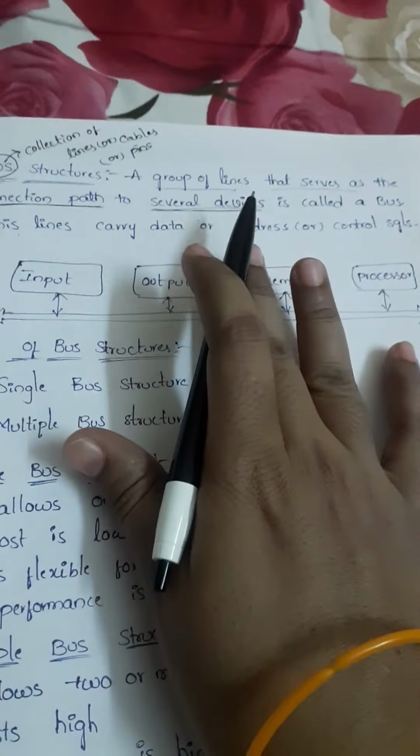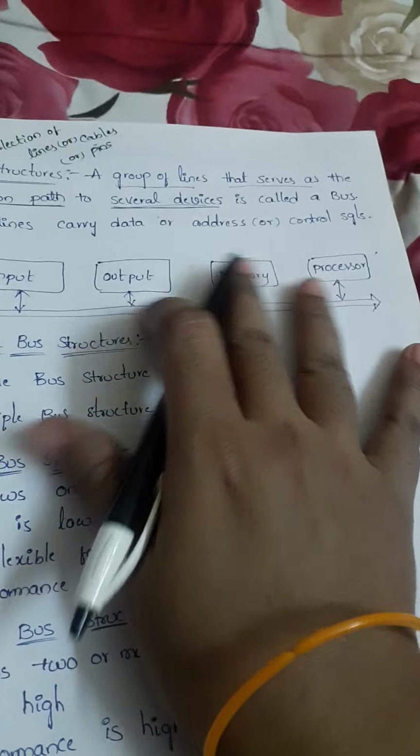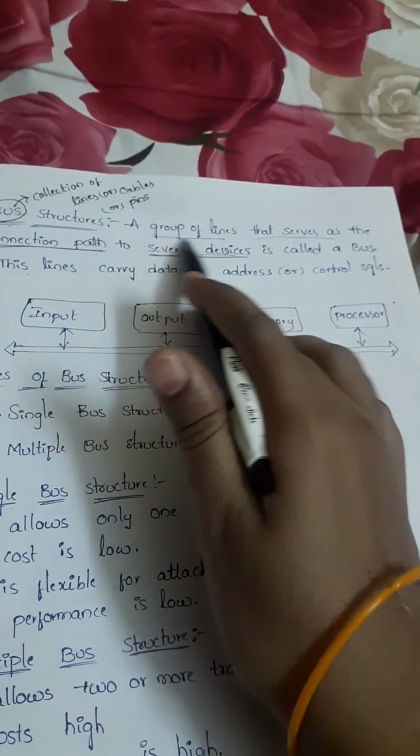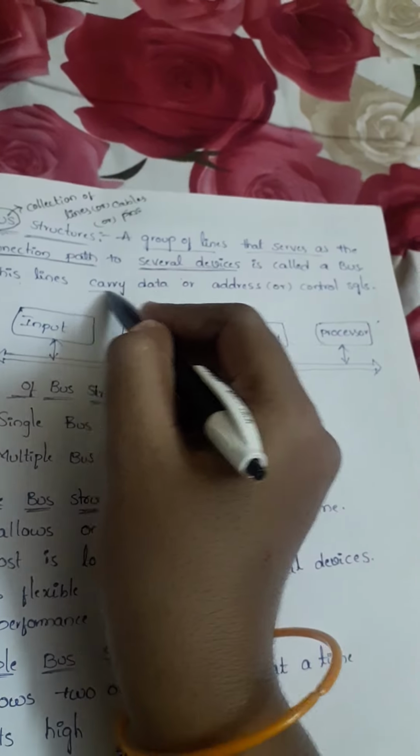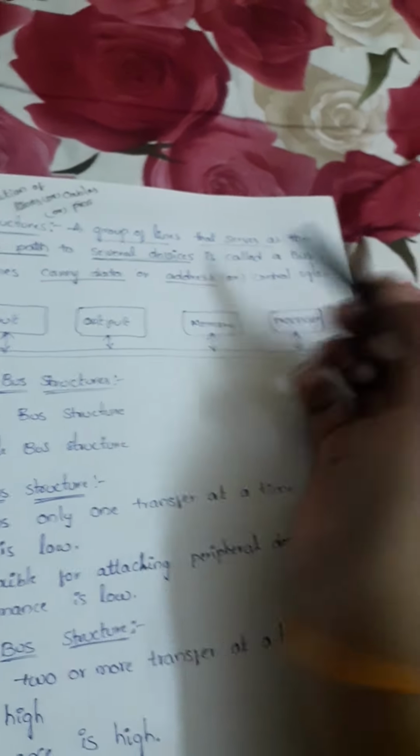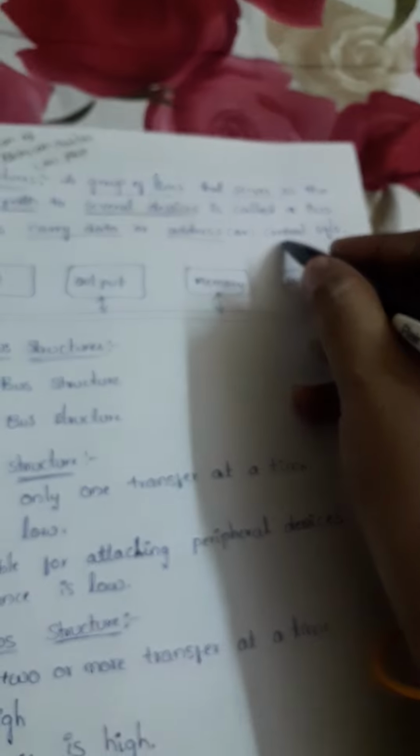So simply we can say that it is a medium. These lines may consist of carrying the data or maybe the address, or sometimes we can call them the control signals also.